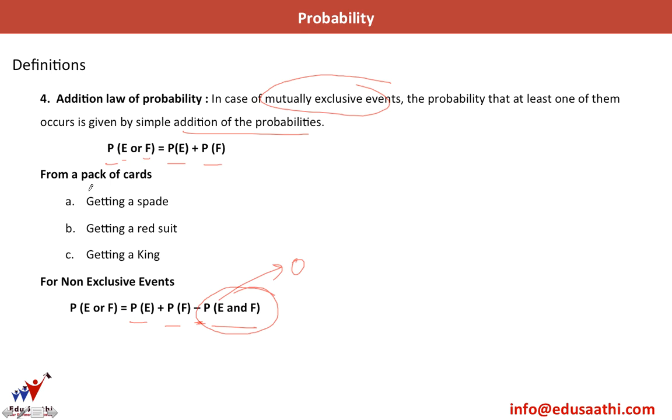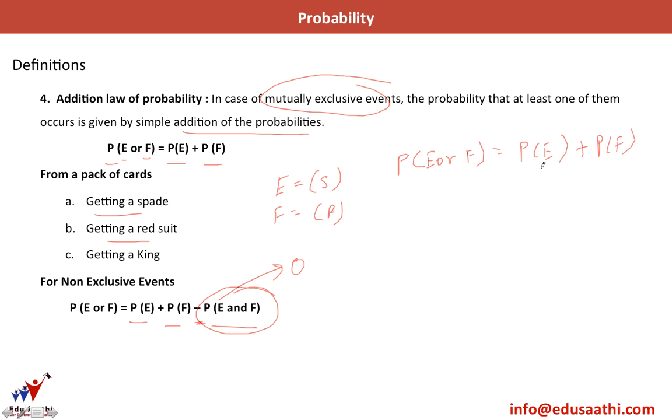So from a pack of cards, let's take getting a spade and getting a red suit. Let E be an event of getting a spade and F be an event of getting a red suit. So if I have to calculate P of E or F, I will simply do P of E plus P of F here.